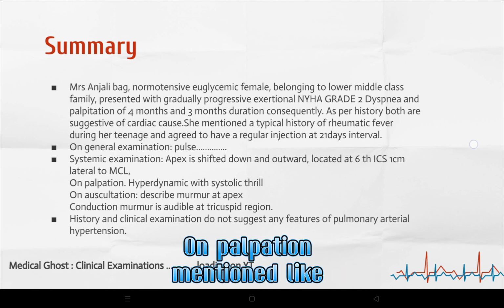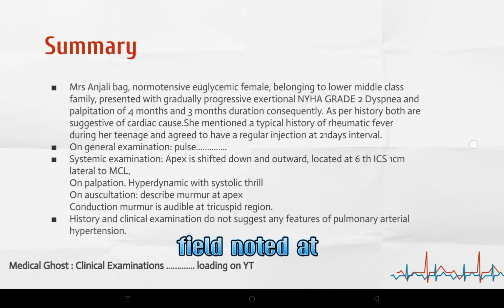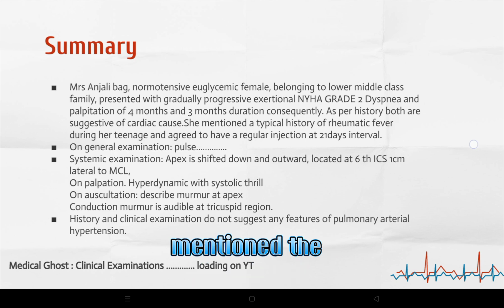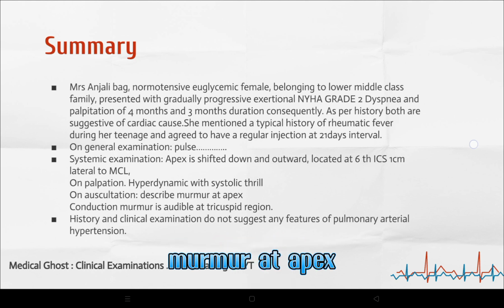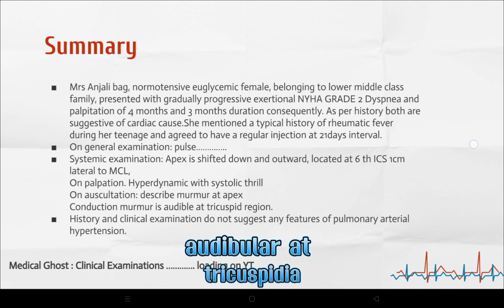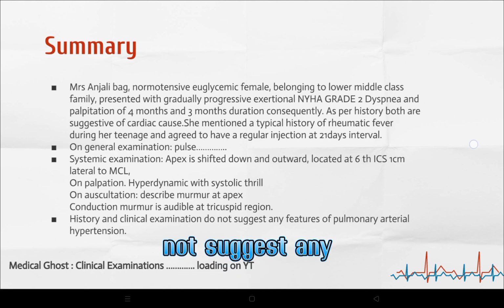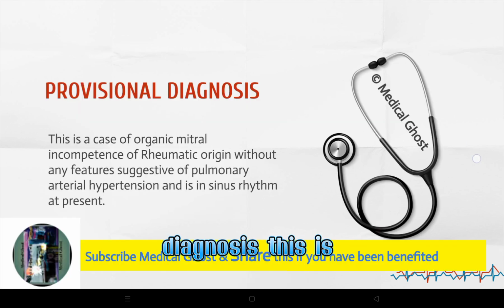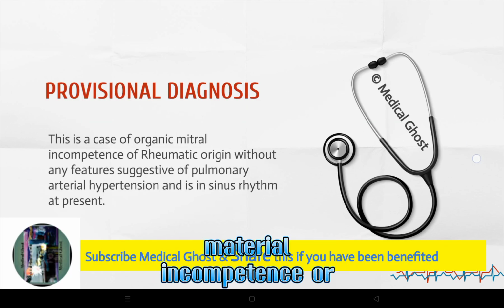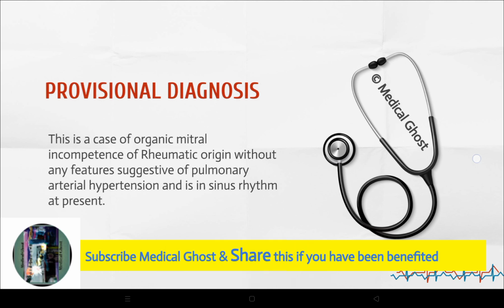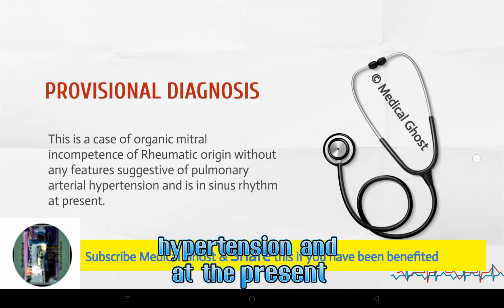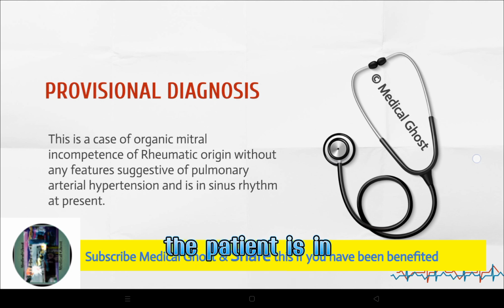On palpation, mention hyperdynamic apex with systolic thrill noted at the apex. I have mentioned it shortly, but you should mention the details. On auscultation, describe the murmur at the apex, and the conduction murmur audible at the tricuspid area. History and clinical examination do not suggest any features of pulmonary arterial hypertension. So remember the features of pulmonary arterial hypertension. Coming to the provisional diagnosis: this is a case of organic mitral incompetence or regurgitation of rheumatic origin without any feature suggestive of pulmonary arterial hypertension, and at present the patient is in sinus rhythm.